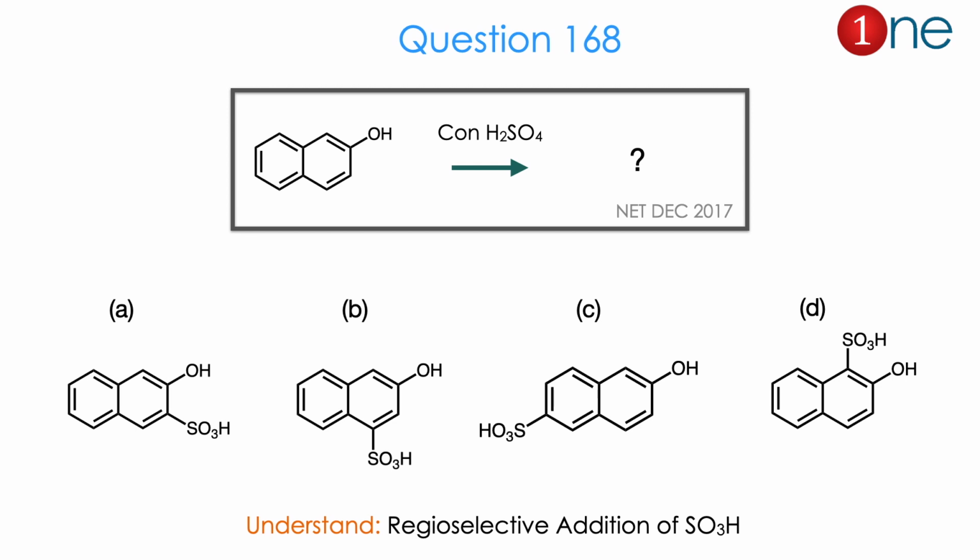Then let us see the next question. They are given the naphthol there. It is a beta naphthol. You are using concentrated sulfuric acid. They are asking where the reaction occurs, whether the reaction occurs on the phenolic side or the benzene side.